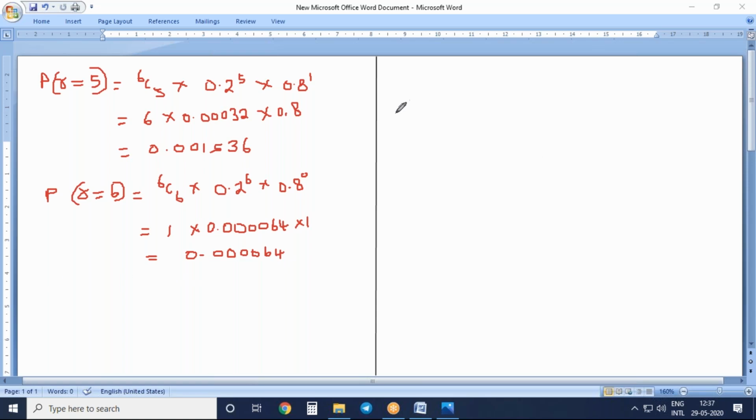So now we have to add all these 4 values. So P of R greater than or equal to 3.